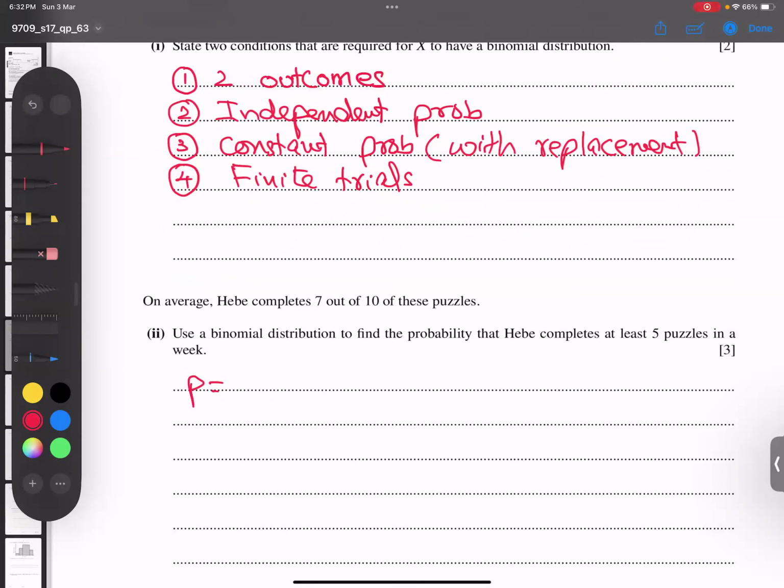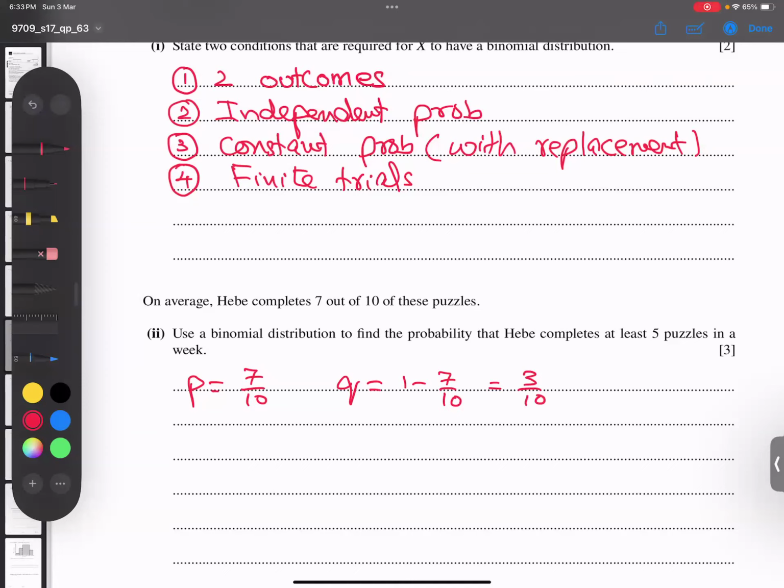P is 7 out of 10. Q is 1 minus 7 out of 10, which means 3 out of 10.